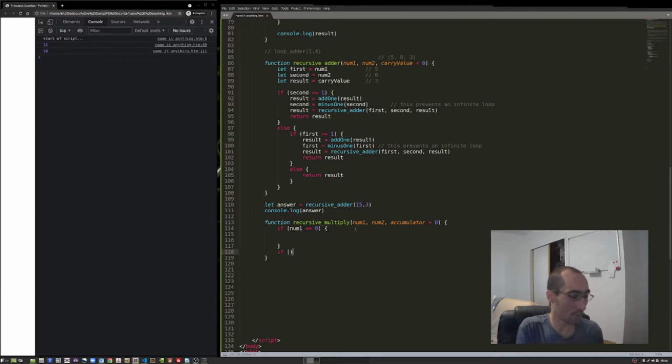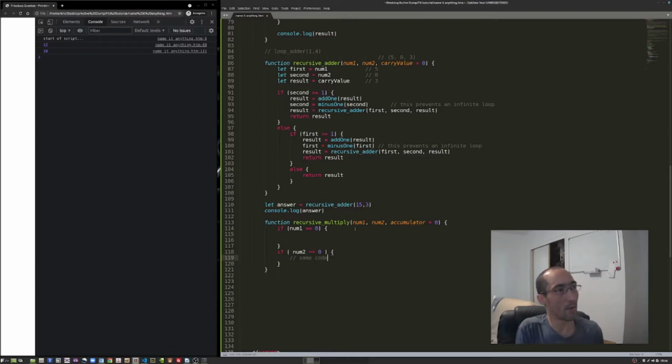So after checking this, we would write is num2 equal to 0. And then we'd write the same code in here for if num1. So that's kind of redundant. Let's just bundle them both together because we want the same outcome regardless of whether num1 is 0 or num2 is 0. So we're going to check them both by using this double pipe, I guess it's called. I'm not sure what it's called, but it's the button just above the enter. If you hit shift and backslash, on most keyboards it comes up as a pipe. You use two of them for an OR.